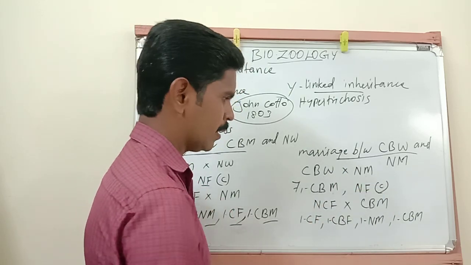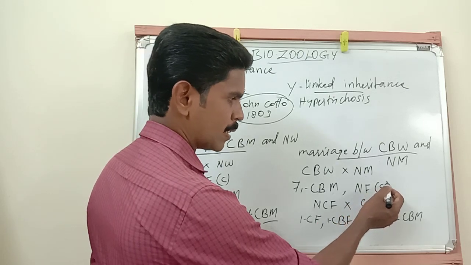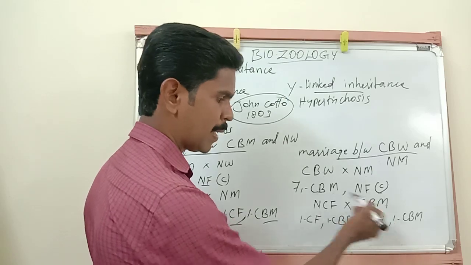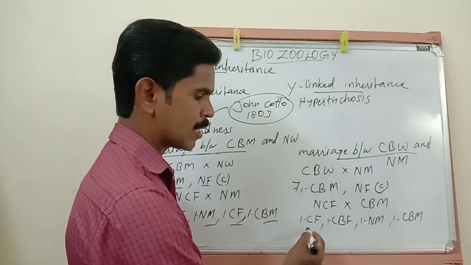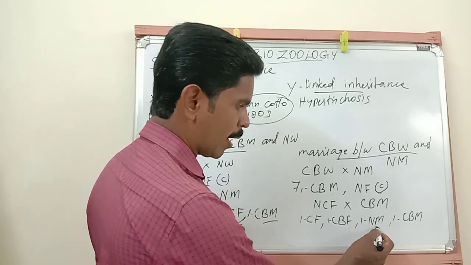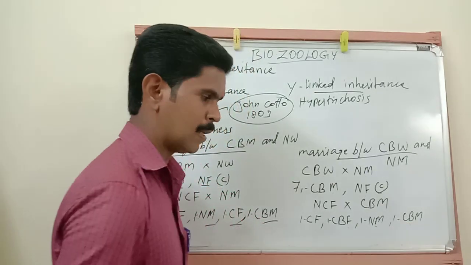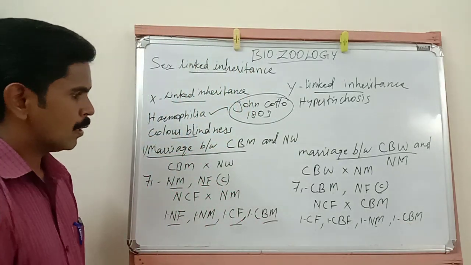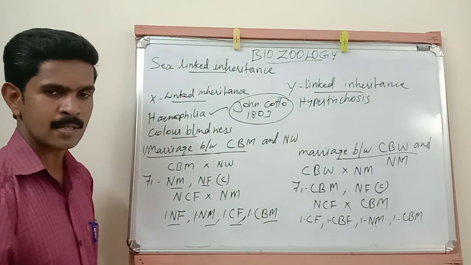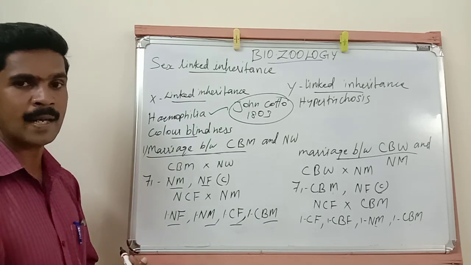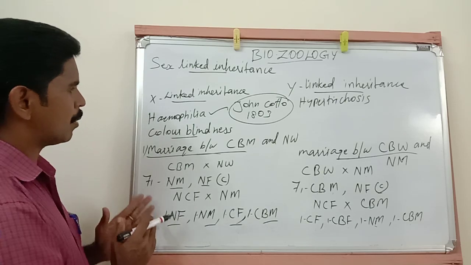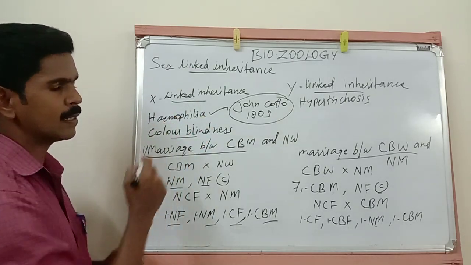Then in the next generation, when this normal carrier female marries a color blind man, there is a chance for one carrier female, one color blind female, one normal male and one color blind male. Understand? So by these two types of marriages, color blindness is transferred from one generation to the next, from the parents to the young ones. So now we have completed two examples for X-linked inheritance.